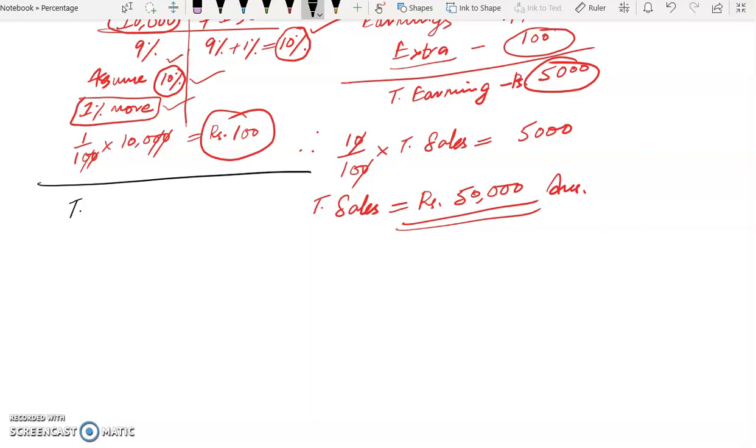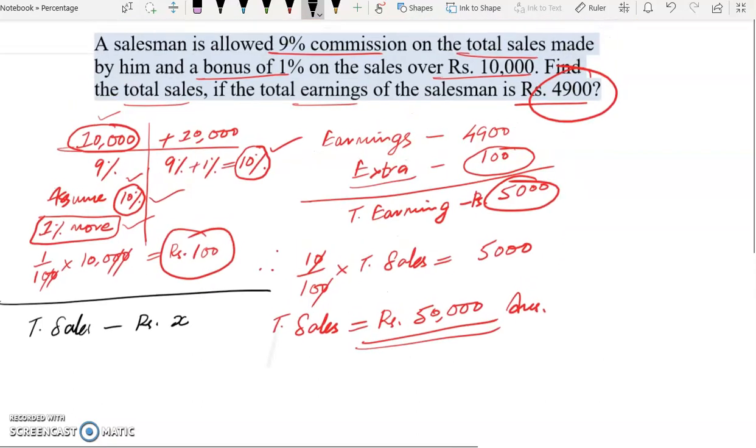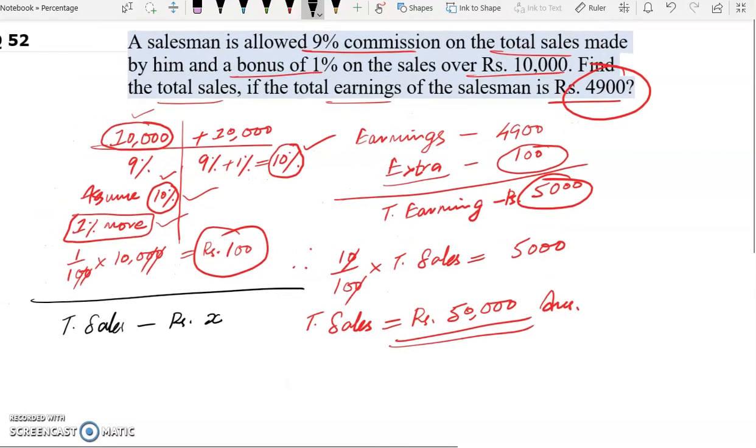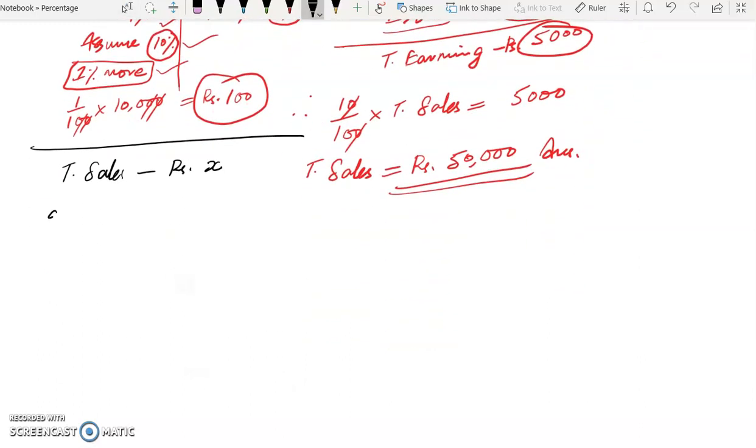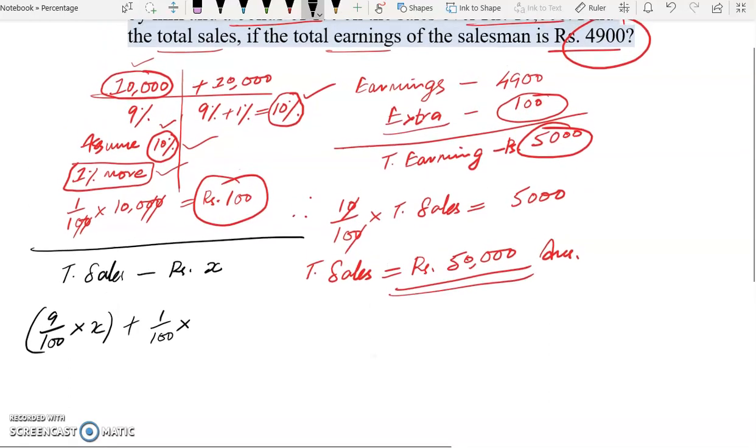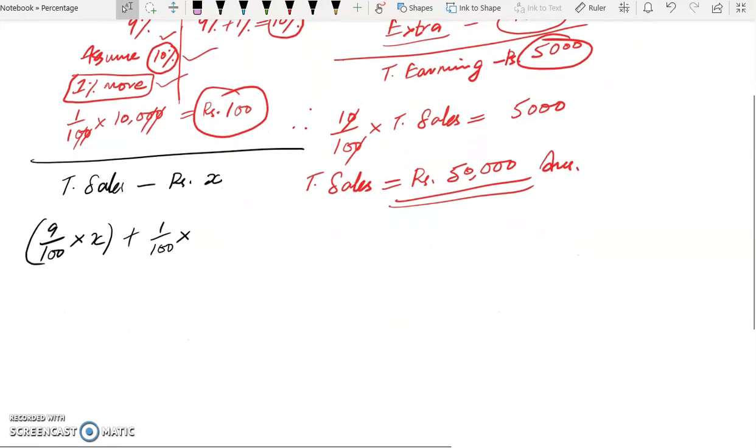Now we can solve this question with the other method. Let's say our total sales is rupees X. Now he gets 9% commission on the total sales. 9% of total sales. And 1% bonus above the sales of rupees 10,000.